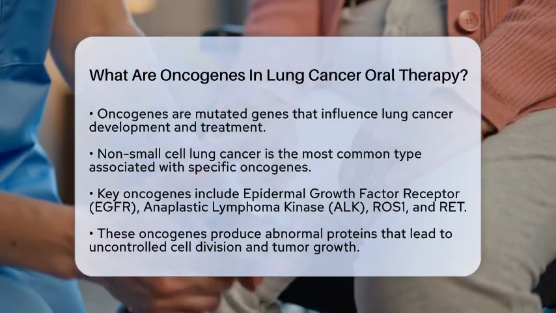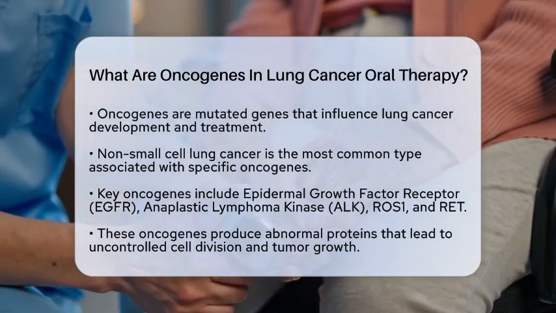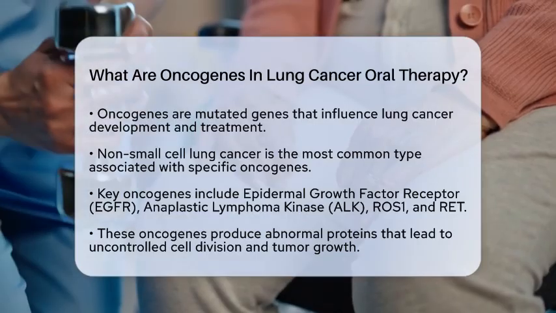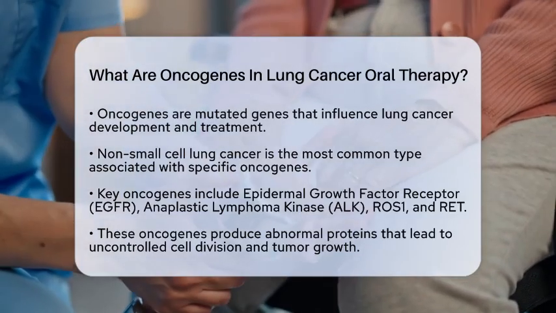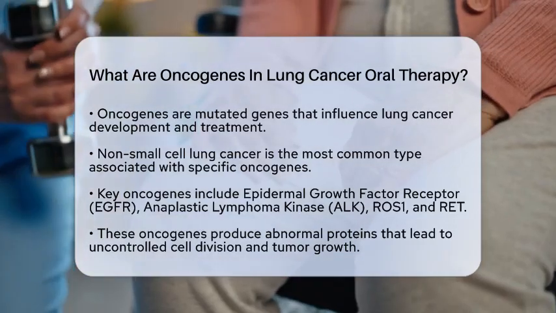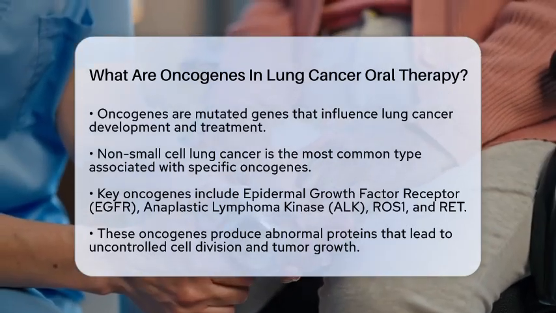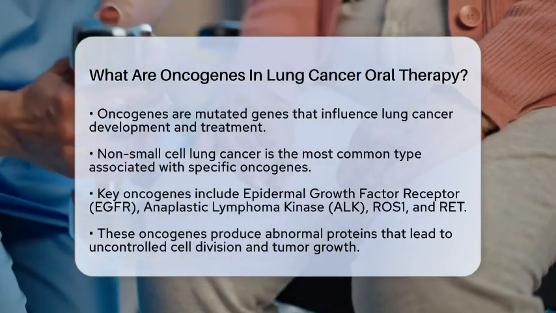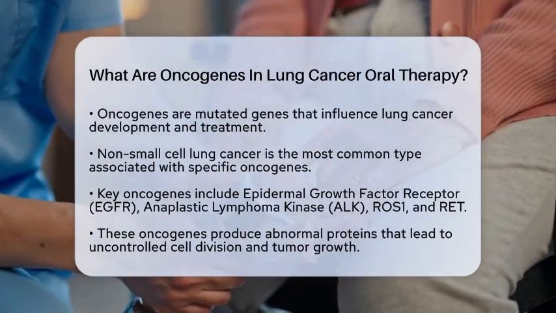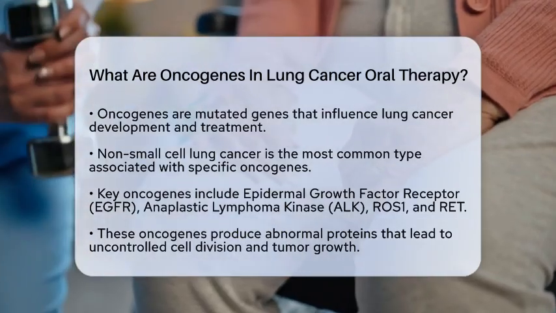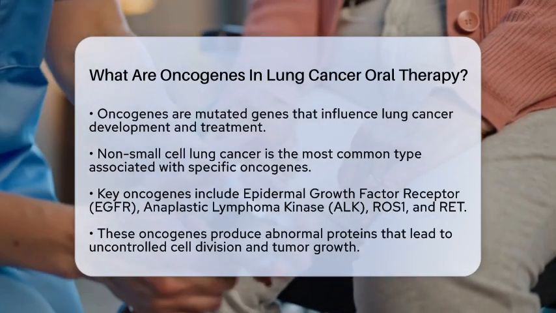In particular, non-small cell lung cancer, which is the most common type, is often driven by specific oncogenes such as Epidermal Growth Factor Receptor, Anaplastic Lymphoma Kinase, ROS1, and RET. These oncogenes produce abnormal proteins that encourage uncontrolled cell division and tumor growth.